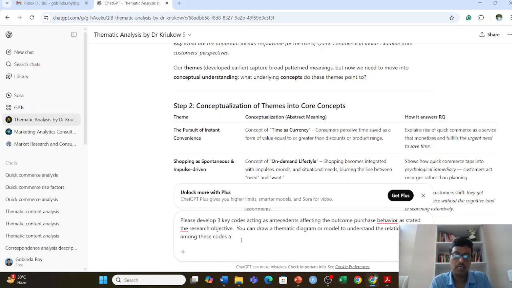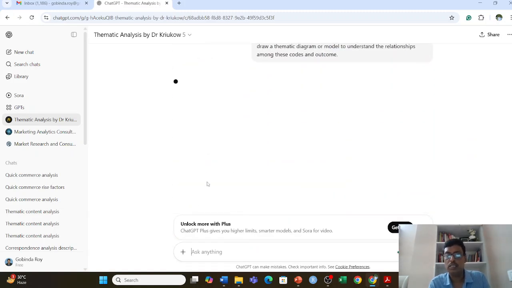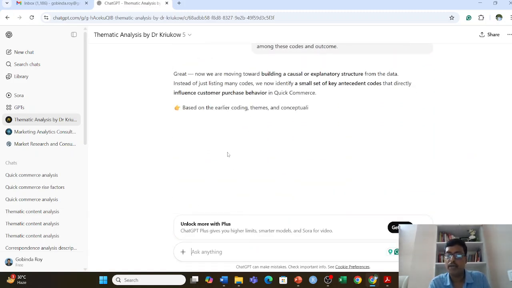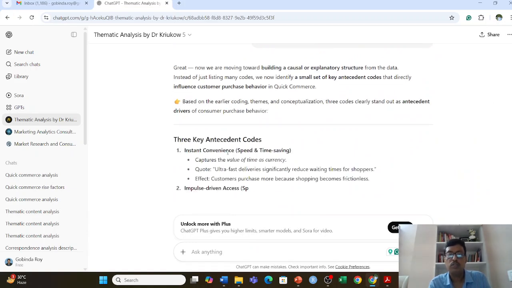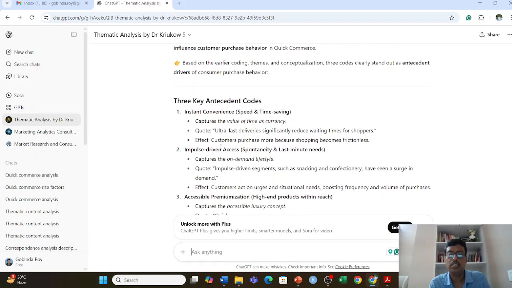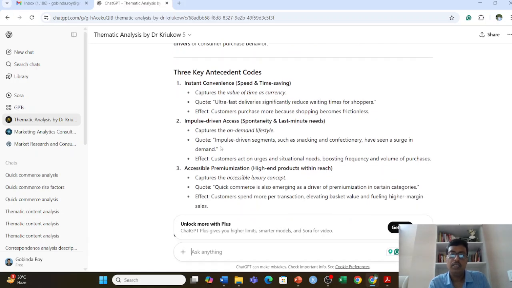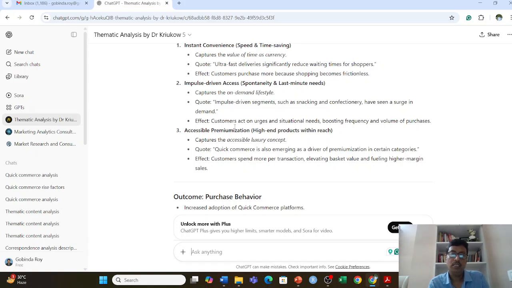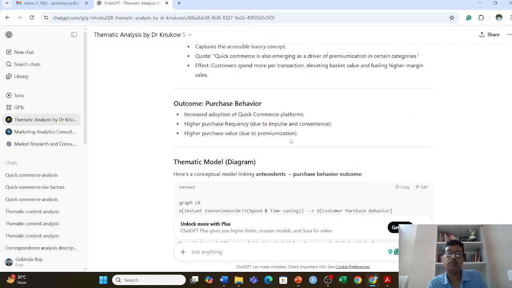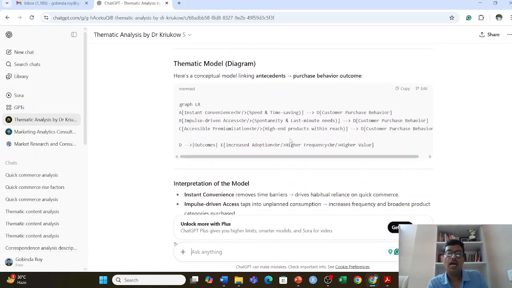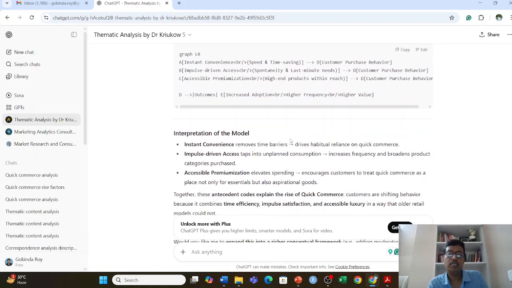Let me see what they can give. This should give a certain conceptual model in the form of arrows. You can see the input and output. First, the 3 antecedents they considered here: the instant convenience; second, very important, the impulse-driven access; and third, accessible premiumization, a high-end product within reach. And the outcome is purchase behavior, and they come up with a model, right?